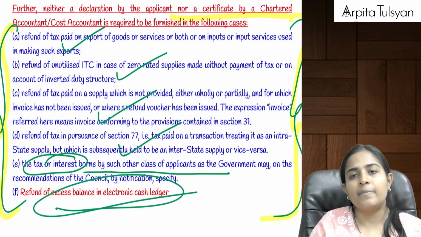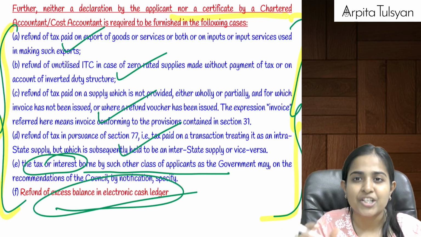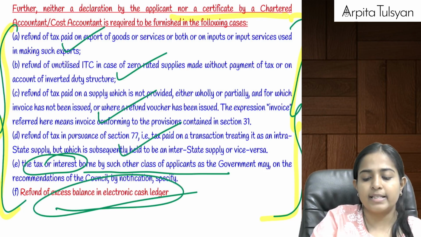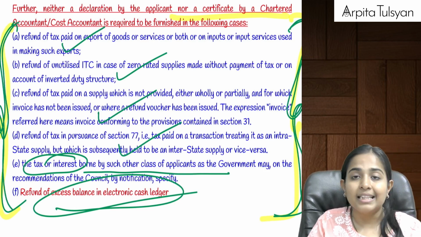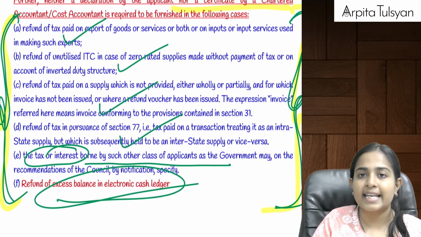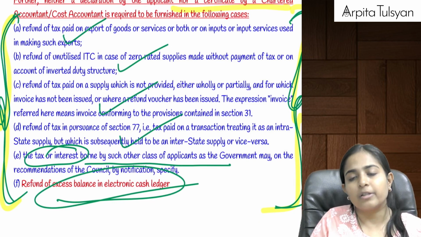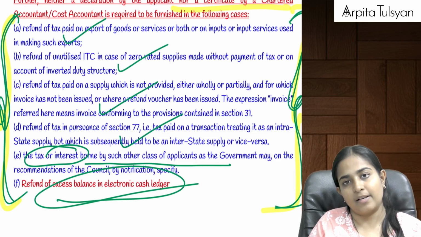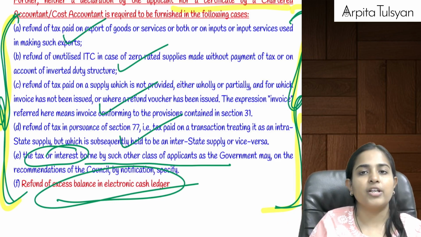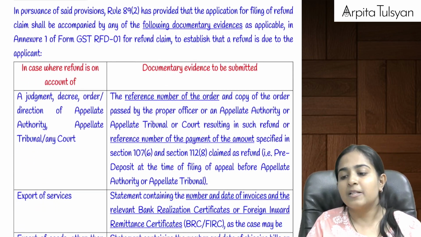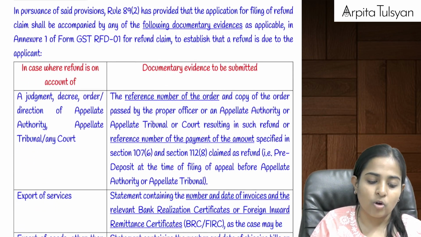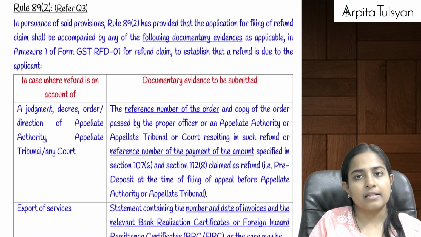Or when you are claiming the excessive balance in electronic cash ledger, then also CA certificate or cost accountant certificate is not required. Otherwise, other than these cases, if your refund amount is not less than 2 lakhs, means it is more, then in such cases CA certificate or a cost accountant certificate will be required, certifying that principle of unjust enrichment is not applicable in such cases.